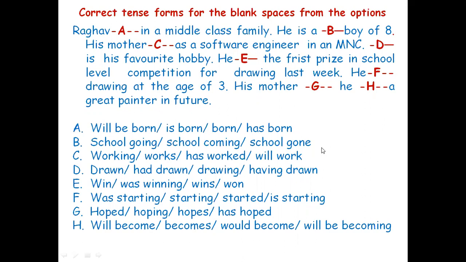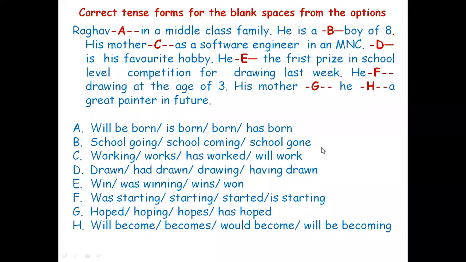You understand the context and situation, and some clues are also there in the paragraph. The next sentence, he is a, and is, is present tense. Again, after D, you find in the passage, is his favorite hobby, and so on. So from these verbs you understand that we are discussing a present situation.